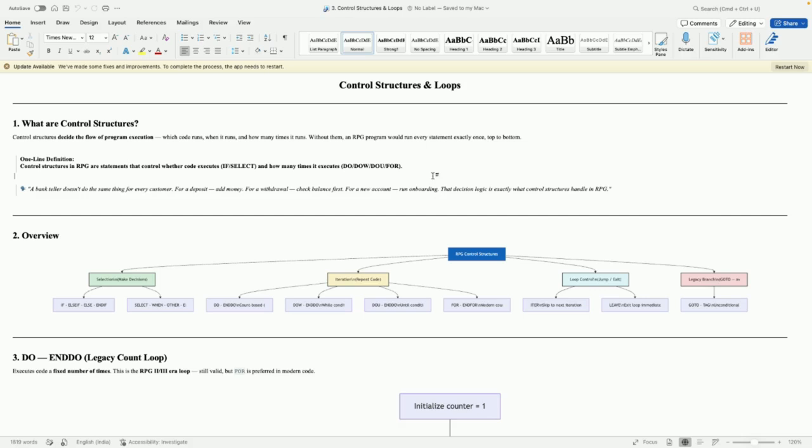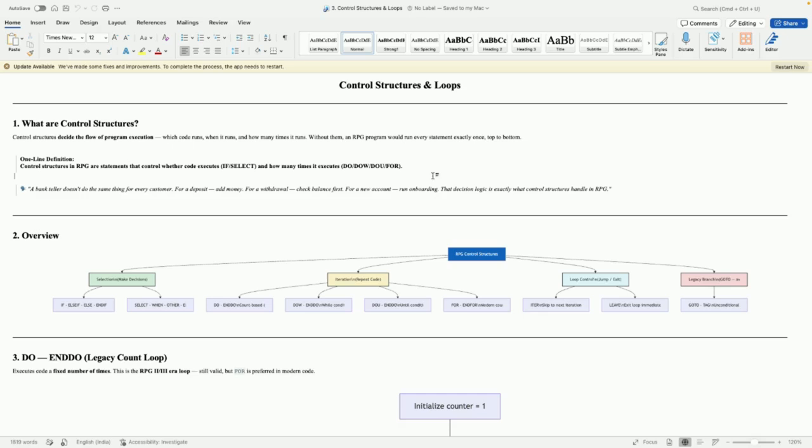As I want to design an application, there should be some criteria to apply, right? There are some conditions I should check before executing something. Take a banking example. I want to write a simple program to do the balance inquiry. You cannot do the balance inquiry for closed or inactive accounts, only for an active account. So I should mention one condition: if account status equals active, then only perform the balance inquiry algorithm.